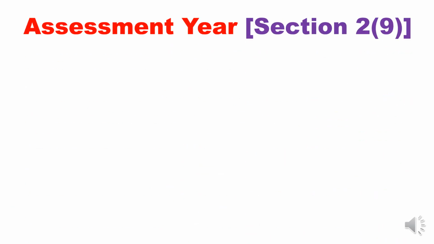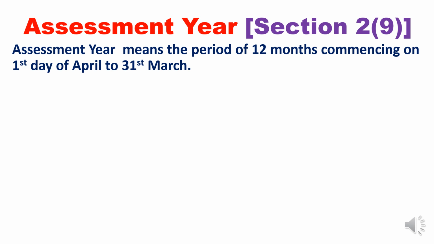Assessment year. What do you mean by this assessment year? Assessment year refers to the year in which the income of a person will be assessed. In the sense, assessment year means the period of 12 months commencing from the first day of April to 31st March. See, years are of two types. One is calendar year, another one is financial year. The financial year starts from 1st April to 31st March, which will be considered for calculation of income taxable under the Income Tax Act as per Indian law.